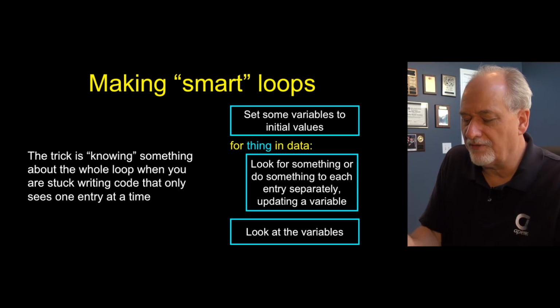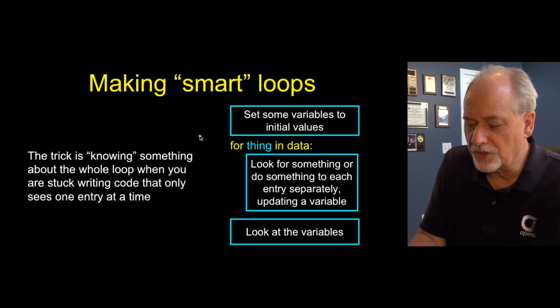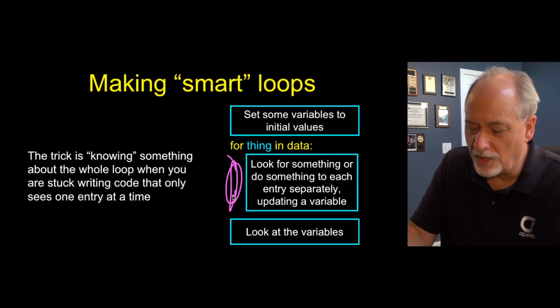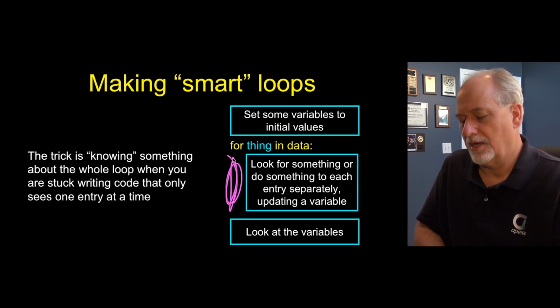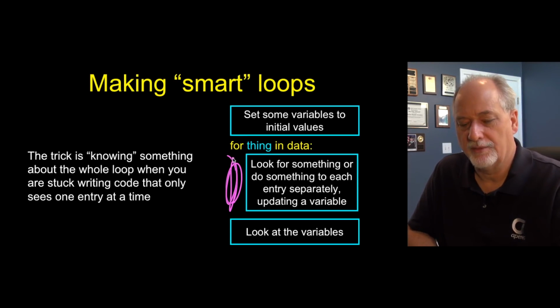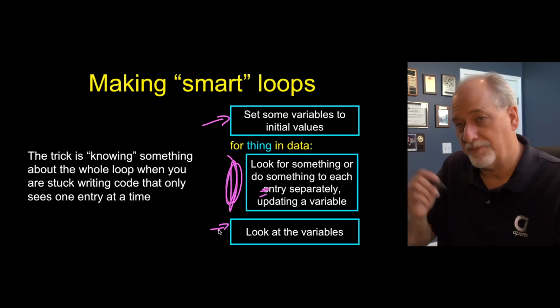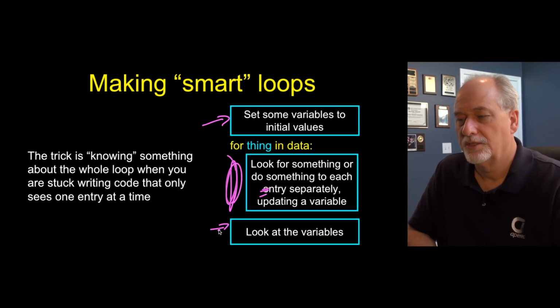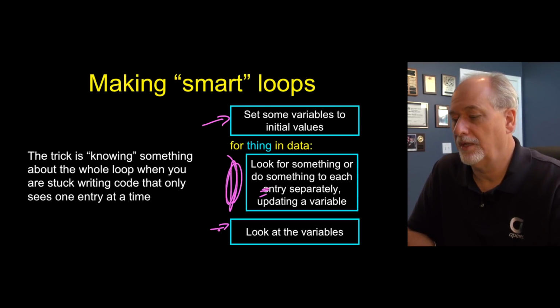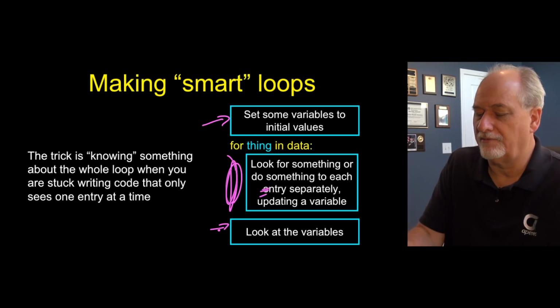The pattern that we're going to follow is we're going to have a loop that runs once for each thing in some chunk of data. We're going to set something at the beginning, then do something to each one, and at the end we're going to get the payoff, the result. If we're summing things, we're going to have a running total.